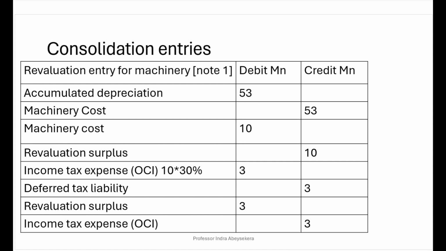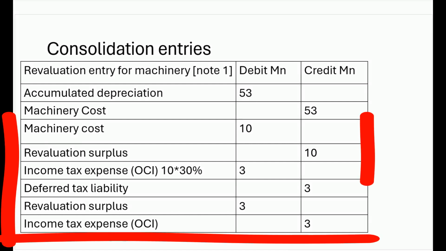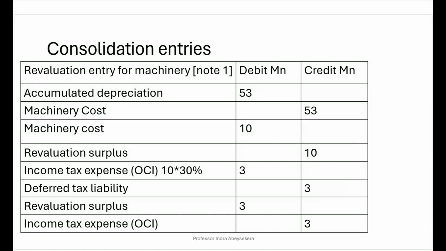And because the carrying value is more than the tax base by 10 million, we credit deferred tax liability 30% of 10 million, 3 million, and we debit the income tax expense on other comprehensive income 3 million.